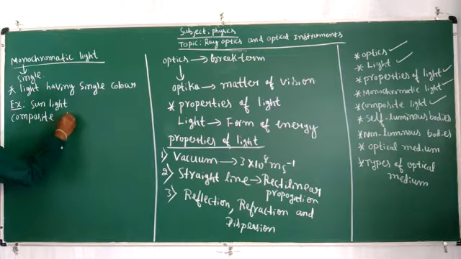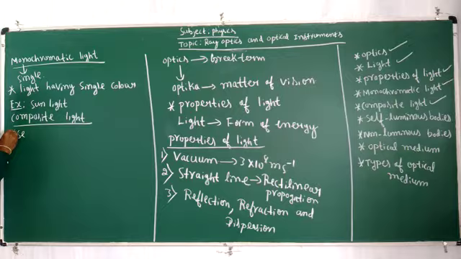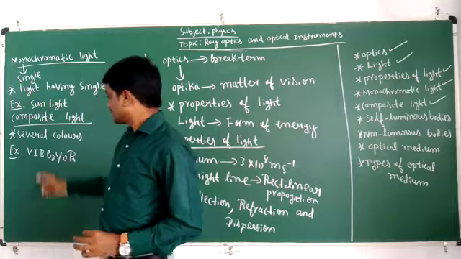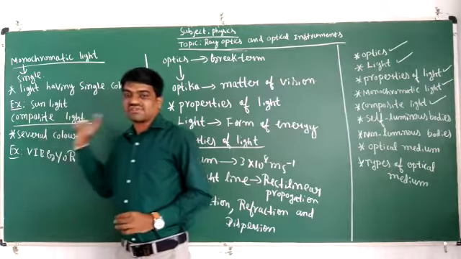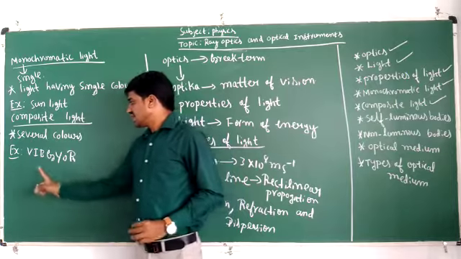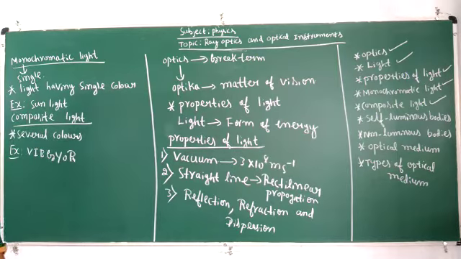Next one is the composite light. What is composite light? The light having several colors or several wavelengths is called as composite light. Example is the Vibgyor. In rainy season, you can observe the Vibgyor in the sky.